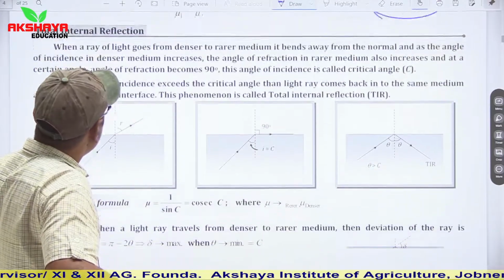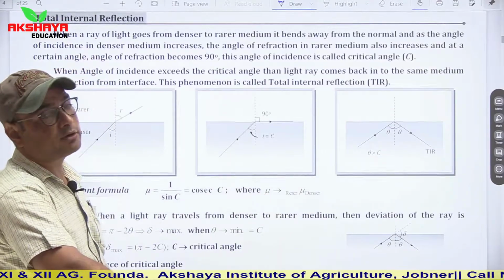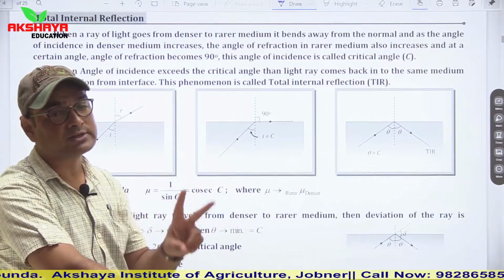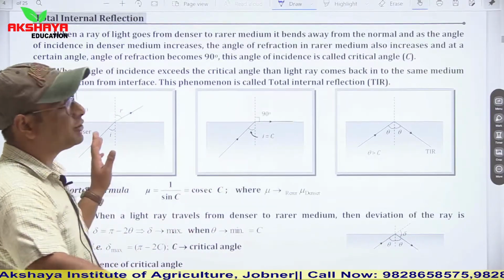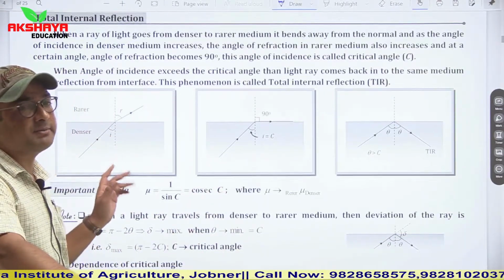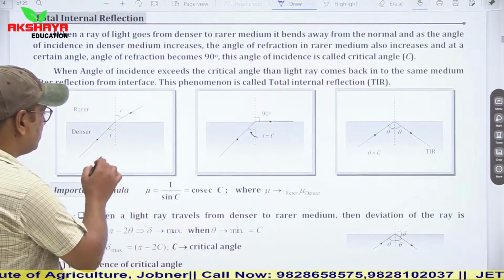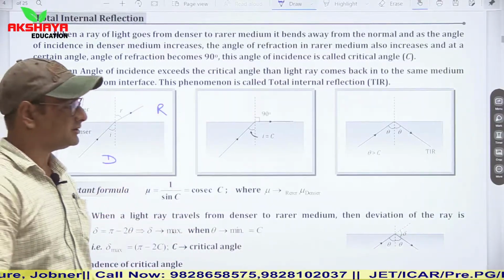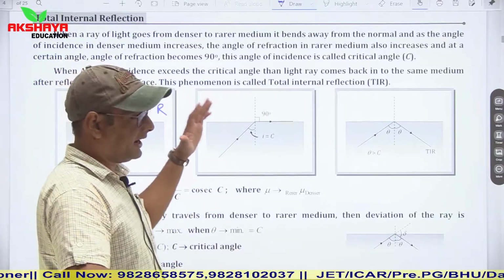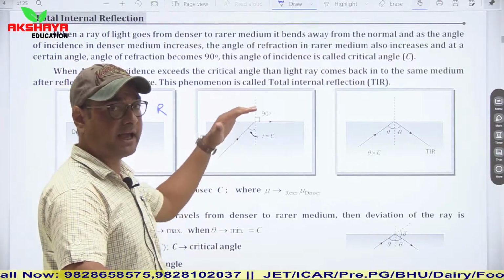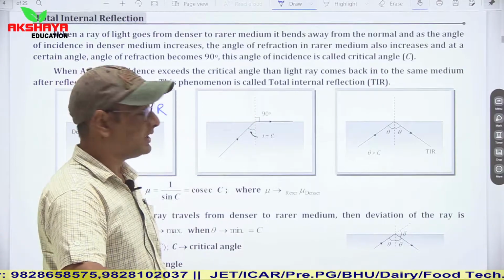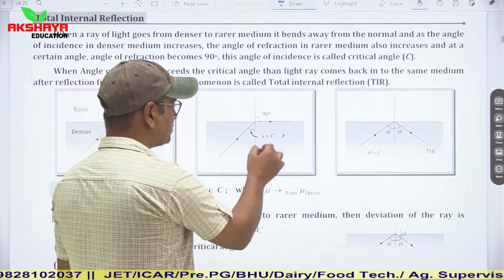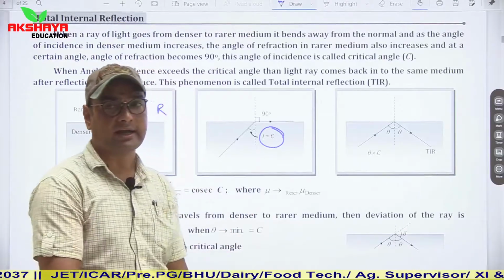Now see total internal reflection. If we talk about the concept of total internal reflection, you have to keep in mind two things. One is that light should always be traveling from the denser medium to the rarer medium. Second, at a particular angle of incidence, when the angle of refraction becomes 90 degrees, this particular angle of incidence is known as the critical angle.